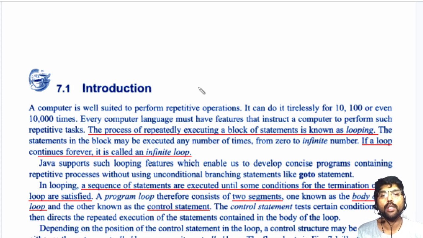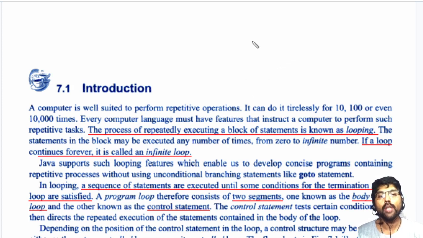To overcome such a problem, we use a technique called looping. What is the meaning of looping? Looping means the process of repeatedly executing a block of statements. The block of statements is there, and you run that statement continuously, many times. The same statement or block of statements you run many times. That is called looping.